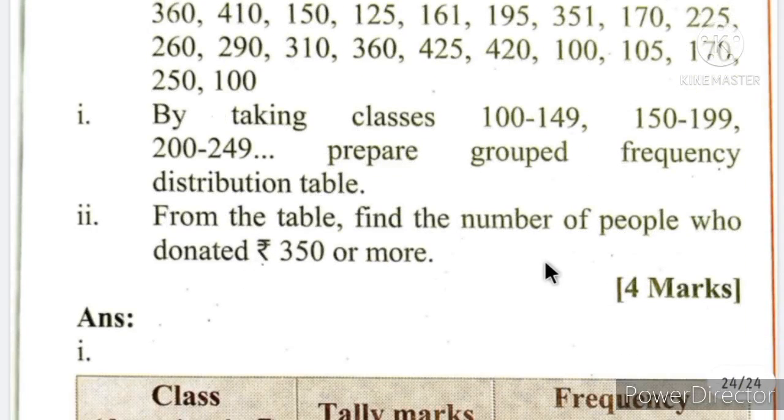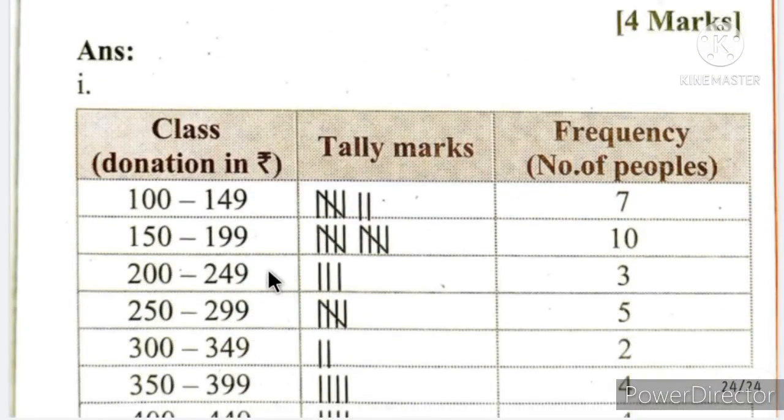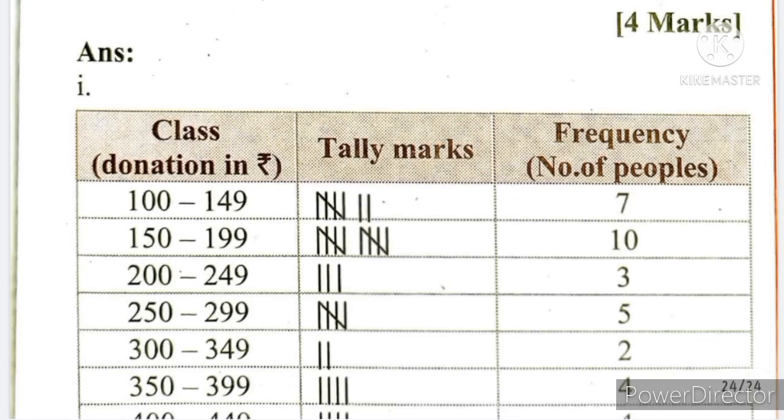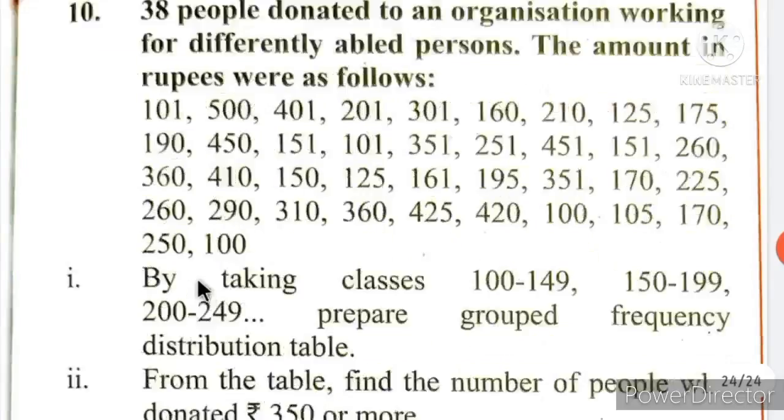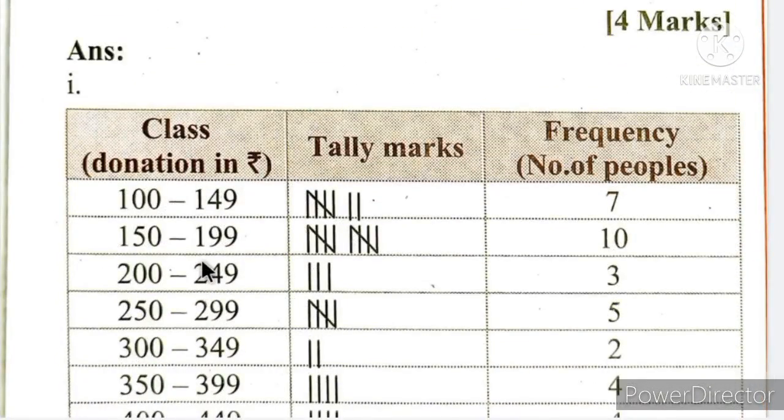From the table, find the number of people who donated rupees 350 or more. That also we have to do. First let me form the table. So this is the table, class: donation in rupees. You have to mention that in brackets, the class you are taking.